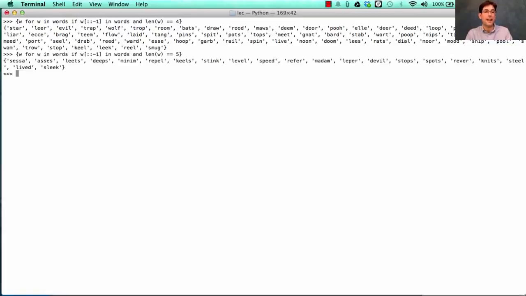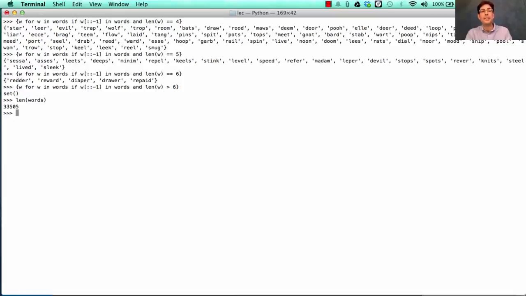Do we think there are any of length 5? Well, certainly there are. How about length 6? Redder, reward, diaper, drawer, and repaid. Okay, so repaid is diaper backwards, and drawer is reward backwards, and redder is the same, forward and backwards. Anything bigger? No. Now, why is that? Well, it's because we're dealing with a vocabulary of only a mere 33,000 words. But what if we had more words?